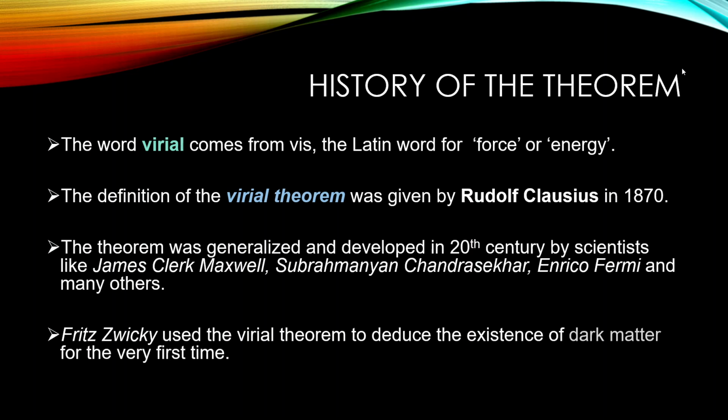Because the virial theorem is a very generic theorem and it has numerous applications in all the physics areas, it's not limited to one physics area, so that's why the theorem became popular with different findings of all these scientists. Now, Fritz Zwicky used the virial theorem to deduce the existence of dark matter for the very first time. So this theorem is quite useful in general.